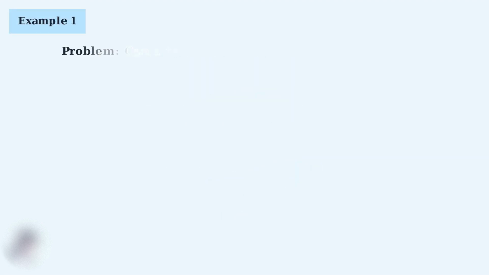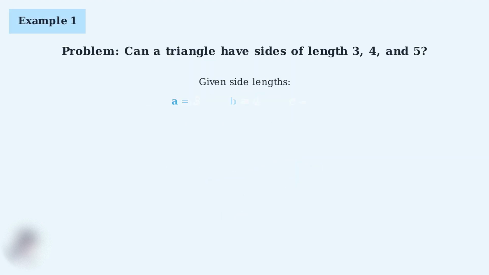Here's our first example to practice the triangle inequality theorem. We want to determine if we can form a triangle with sides of length 3, 4, and 5 units. Remember, for a valid triangle, the sum of any two sides must be greater than the third side. This means we need to check three separate inequalities. Let's check each condition step by step. We need to verify three inequalities to confirm this triangle is valid.